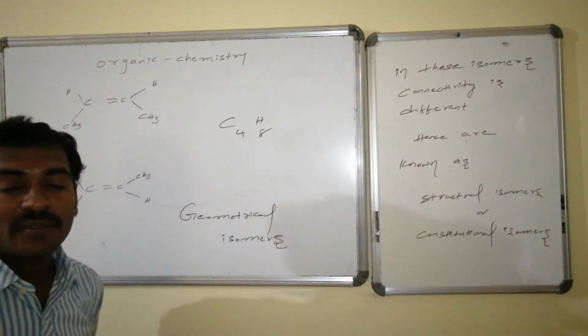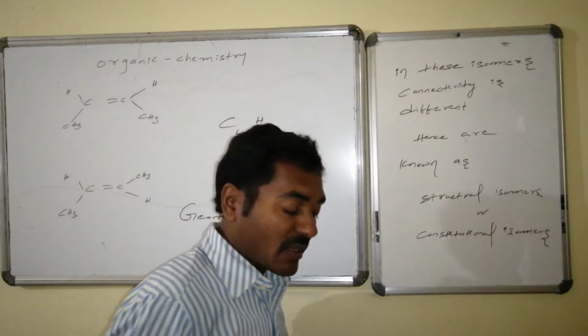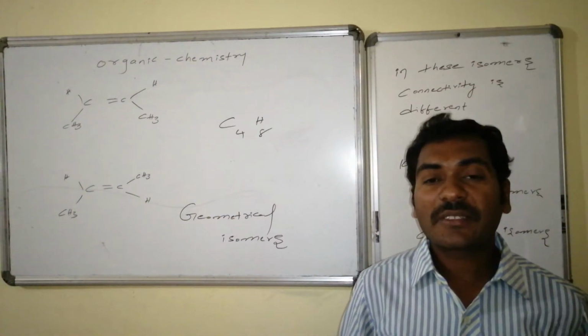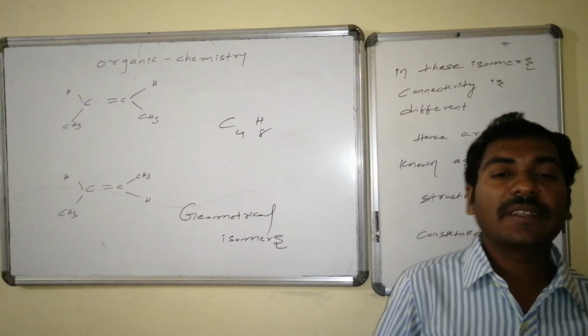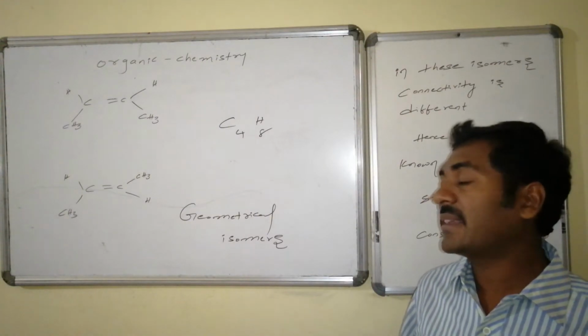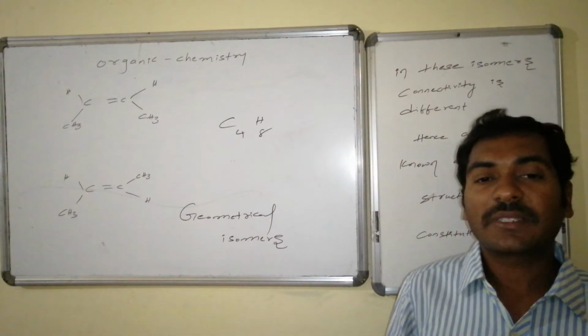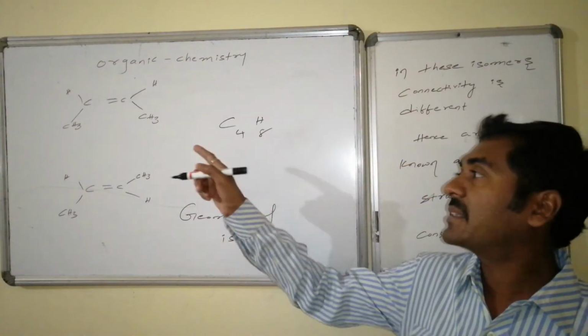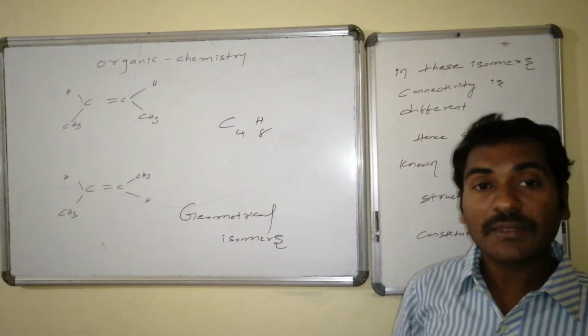Isomers which differ in spatial adjustment due to restricted rotation of carbon-carbon connectivities, in association with having a difference in properties, are known as geometrical isomers. So as far as the formula is concerned we feel it is one compound, but it is not one compound, it is 2 compounds.